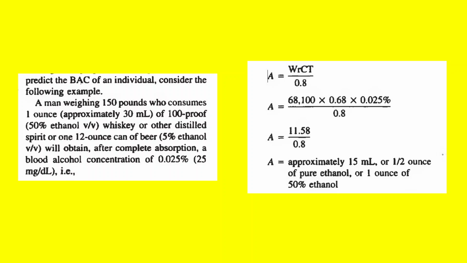And if we put all the numeric values in the Widmark formula, A is equal to 68,100 grams of the weight times 0.68, that is the constant of distribution ratio, times the blood alcohol concentration, that is 0.025%, divided by 0.8. It gives us approximately 15 ml or half an ounce of pure ethanol, or 1 ounce of 50% ethanol. So vice versa, if you know the quantity, you can calculate the blood alcohol concentration. So this formula is by and large used to detect blood alcohol concentration levels. Thank you.